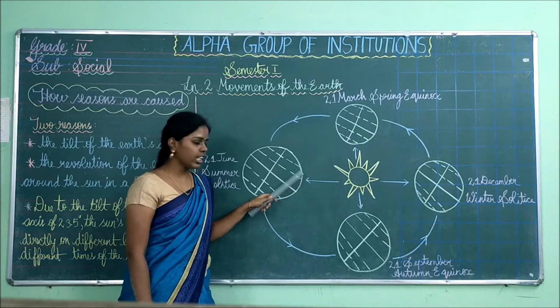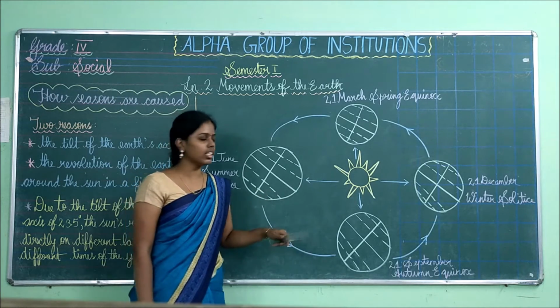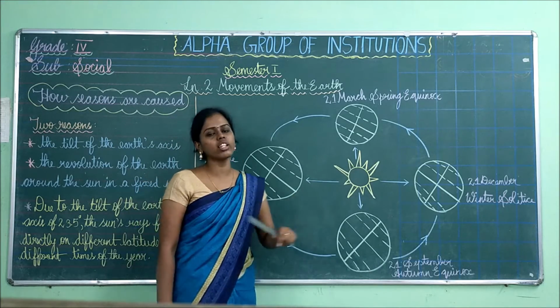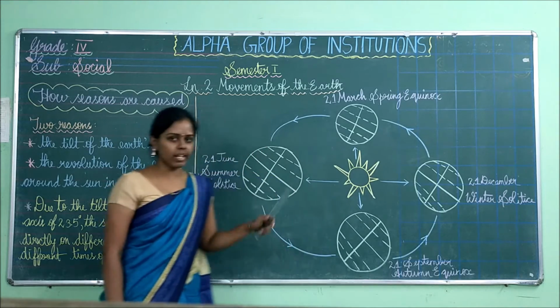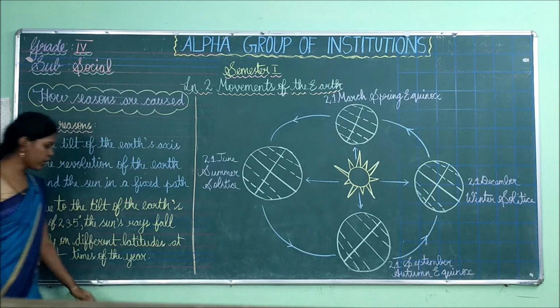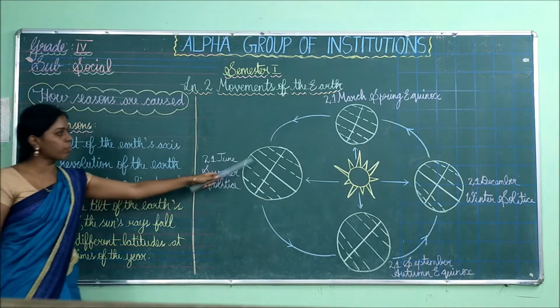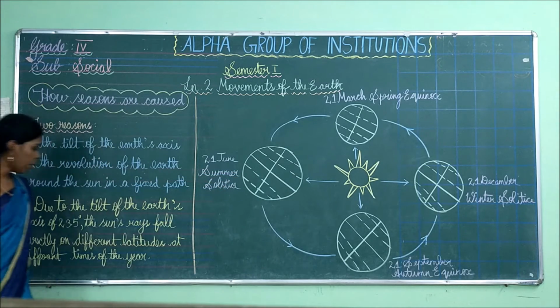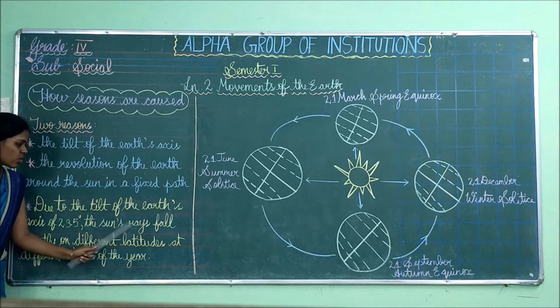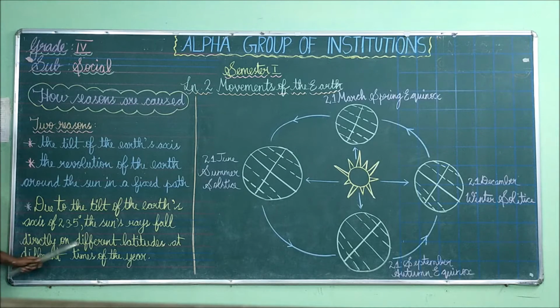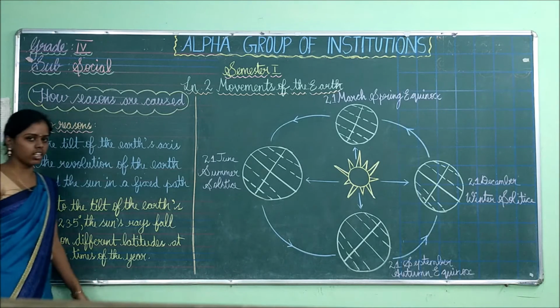So at different times of the year, the sun's rays will be falling on different places on the earth. This is explained in this point. Due to the tilt of the earth's axis of 23.5 degrees, children, the sun's rays fall directly on different latitudes at different times of the year.